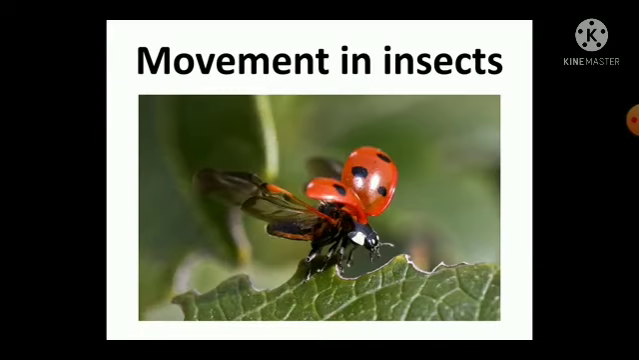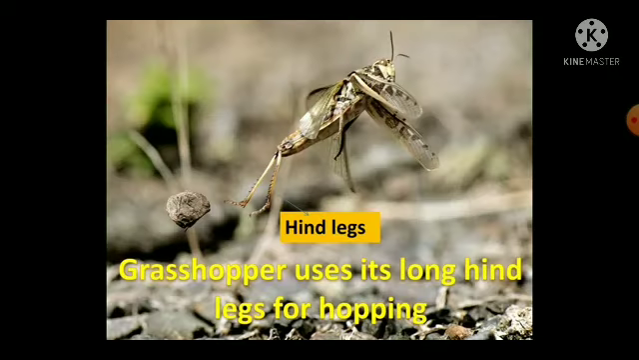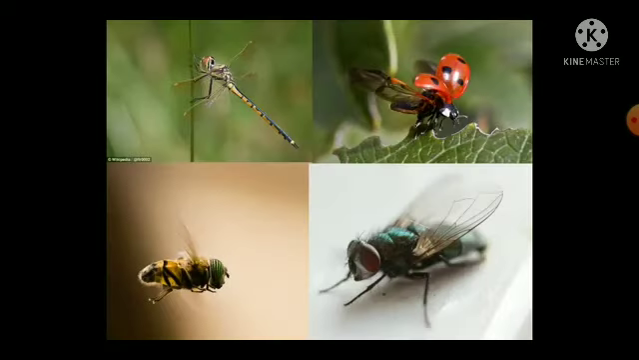Movement in insects. Insects have 6 legs which are used for movement. A grasshopper uses its long hind legs for hopping. Many insects have 1 or 2 pairs of wings which they use to fly in the air. Like all flies and mosquitoes, the housefly has 1 pair of wings. The housefly flies very quickly and can move its wings up to 33 times per second.